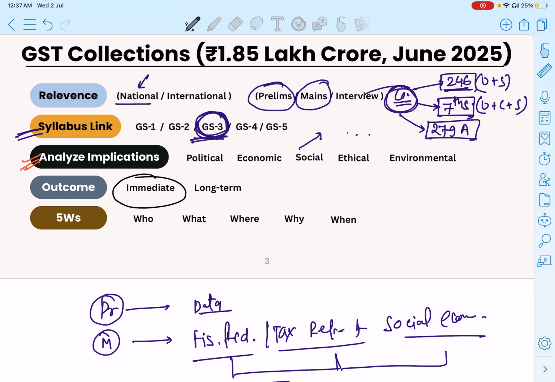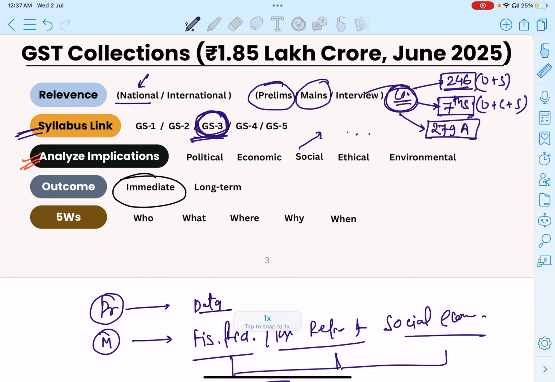Why did we get only 1.85 lakh crore rupees for our GST collection? And the long-term outcome is the rationalization of GST rates, because as you know there are slabs of 18 and 20 percent like that, and leveraging technology for better compliance through real-time tracking.